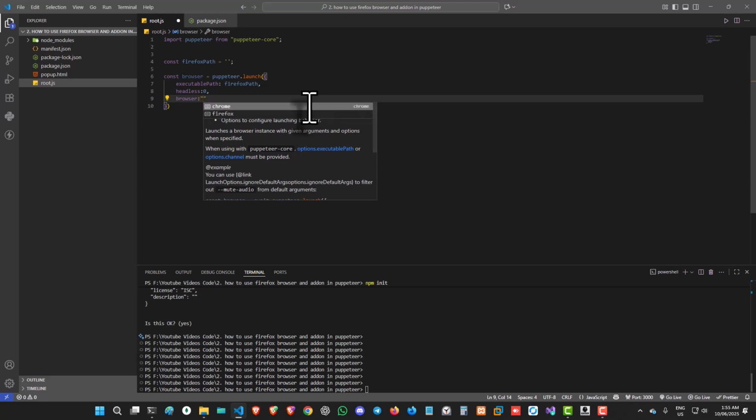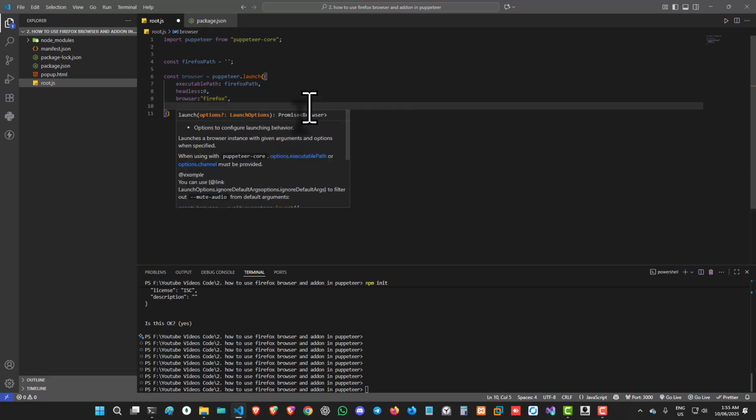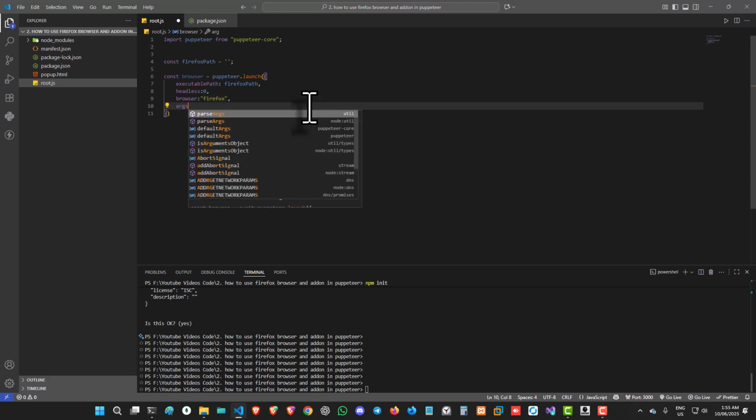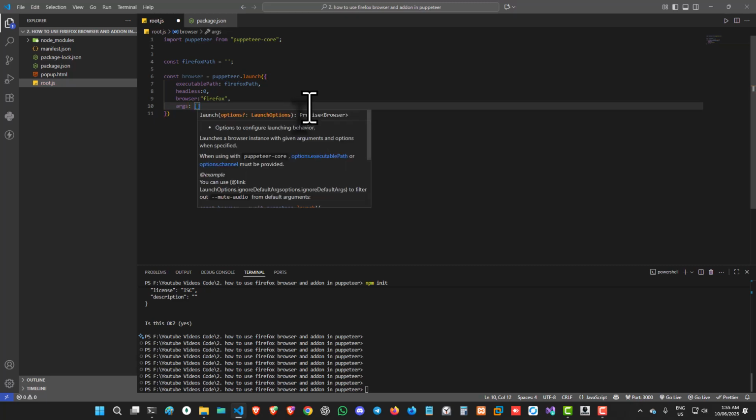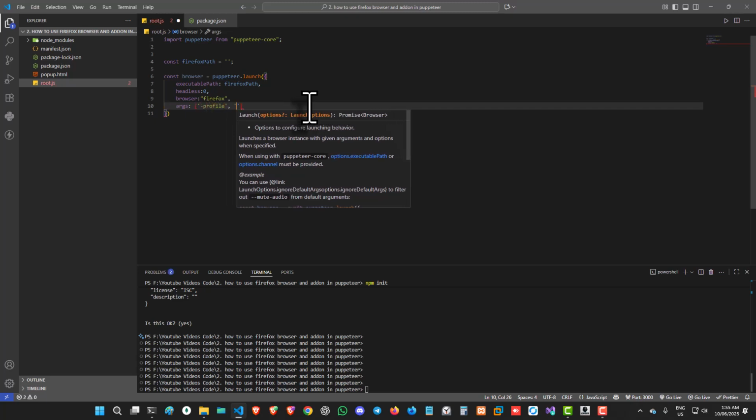So this will be Firefox, and now we have the arguments, and I can do it like this. So profile, and we can name any profile here like testing only,